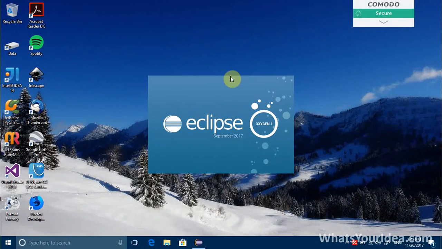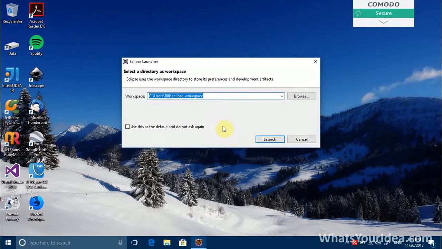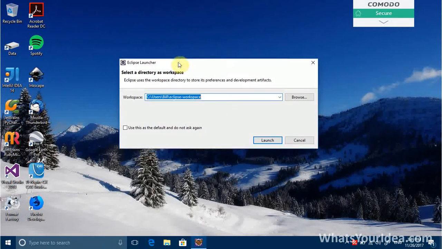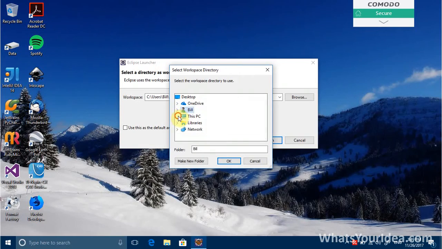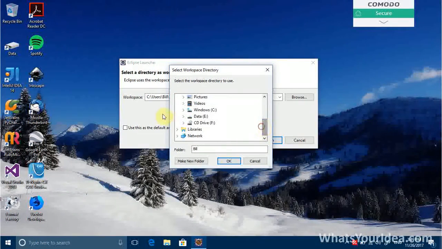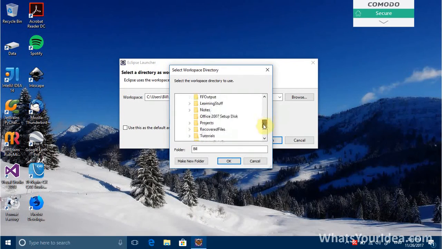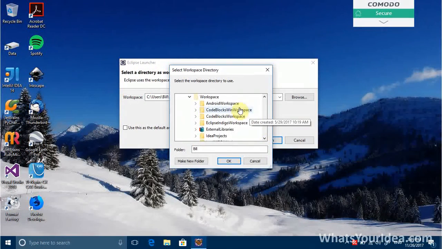And here we go. It's loading. After it loads, it will show some initial settings. You only have to go through it one time. First, you need to choose a workspace. The workspace is the place where Eclipse stores all of its project data that you will create. Choose it wherever you want. I will choose here and in here and